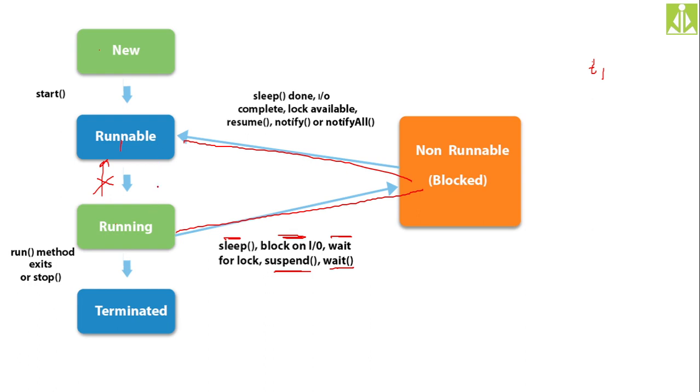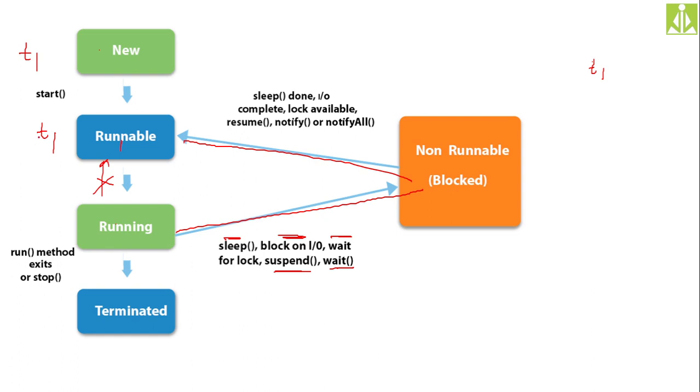So let us simply try to understand this one. You have started the execution of a program. So what will happen? Like a thread, it will enter into new state. We call the thread T1. Then it will enter into runnable. You have invoked the start method on that thread, so the thread will enter into runnable.